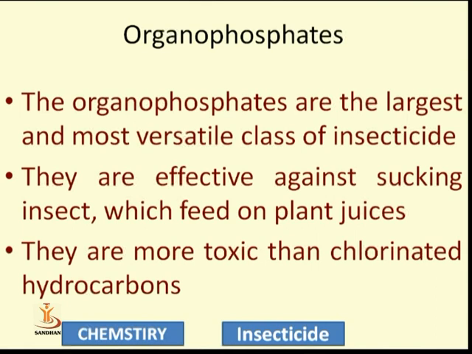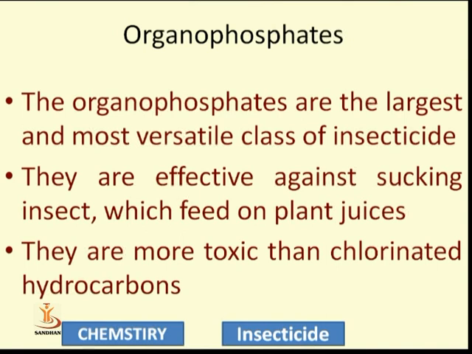Organophosphates are the largest and most versatile class of insecticide. You have all heard about UPL. UPL is United Phosphorus Limited, one of the biggest industries in Gujarat, located at Ankleshwar. The main products manufactured there are organophosphorus compounds, which can be used as herbicides, insecticides, or for other purposes. Organophosphates are the largest and most versatile class of insecticides.